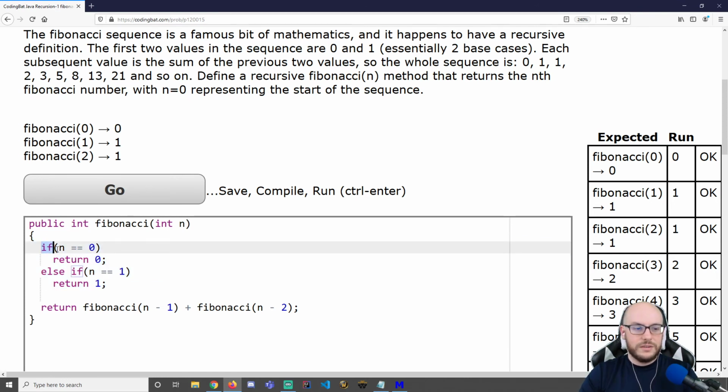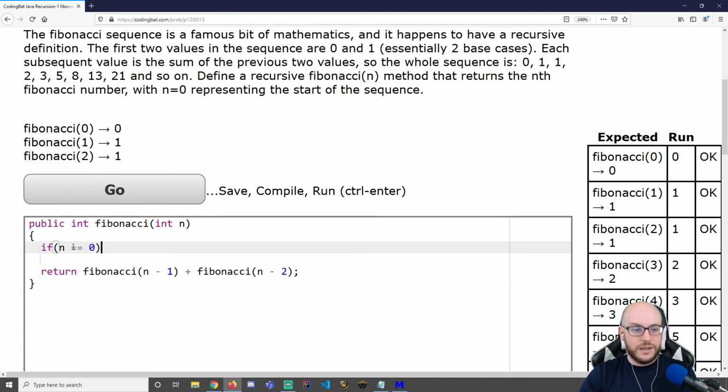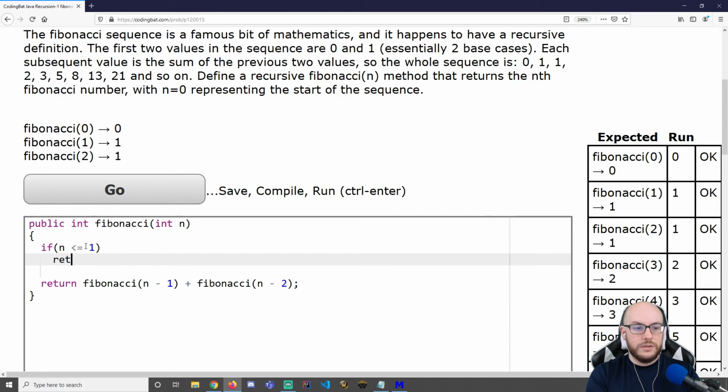Realities are, if n equals 0, we return 0. If n equals 1, we return 1. If n equals either of these numbers, you just return n. So we can actually reduce this to say, if n is less than or equal to 1, just return it. Just return what the current number is. Sometimes it's a 0, sometimes that's a 1.